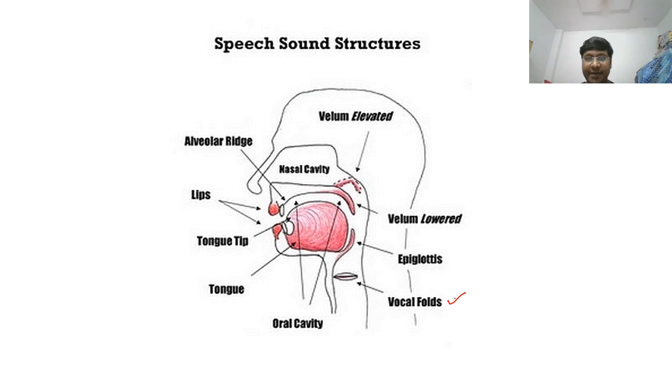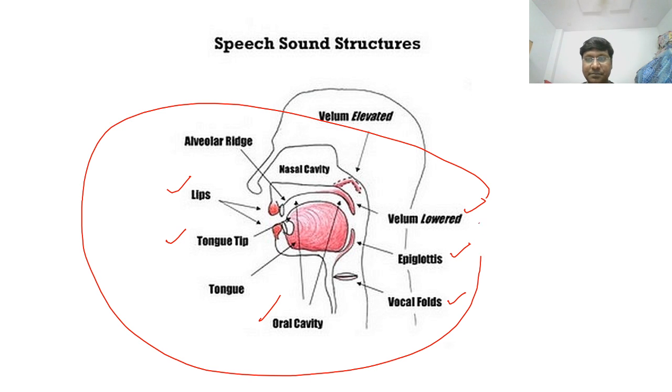Vocal cords are required, epiglottis is required, soft palate is required, lips are required, tongue is required, and oral cavity is required. All these structures, if there is proper coordination, then articulation can be maintained.